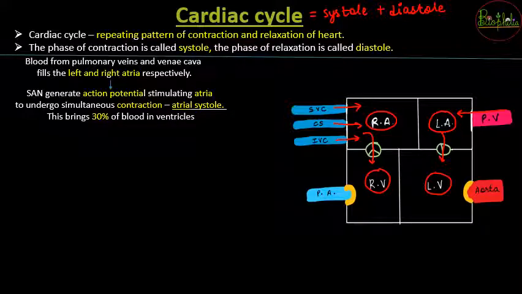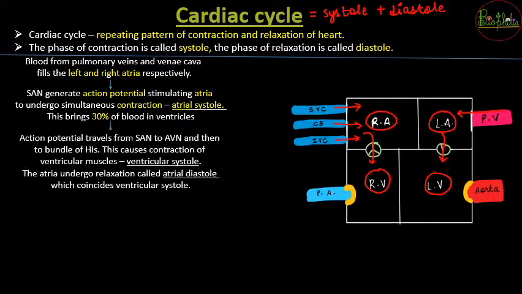So once it gets into the ventricles, what is the next step occurring? After that, once the action potential has been generated in the SA node, it will travel to the AV node, then to the bundle of His, and as soon as it reaches the ventricles, the ventricle muscles will contract, and that state is called ventricular systole. So what happens in ventricular systole? The ventricles are going to get squeezed.